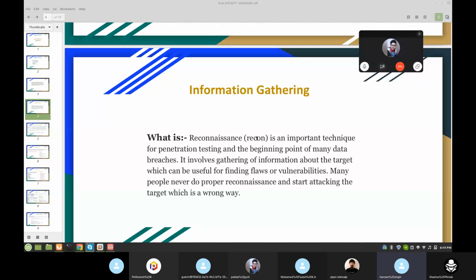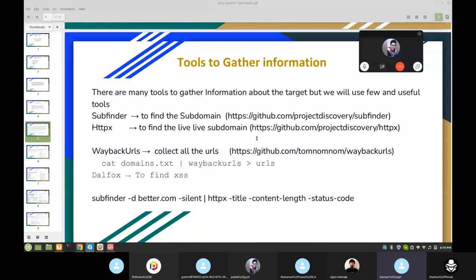So the question in our mind is how to gather the information and what kind of tool we will use to collect all the information. You need to follow some methodology. There are a lot of tools and methodologies, but I will use only two or three tools because I can't cover a lot of things in this session. There are many tools to gather information about the target, but we will use a few useful ones.